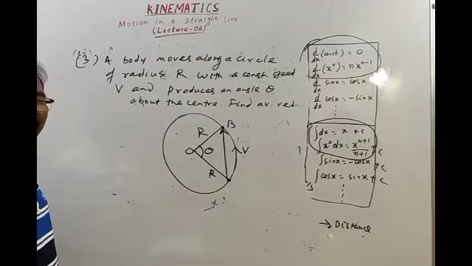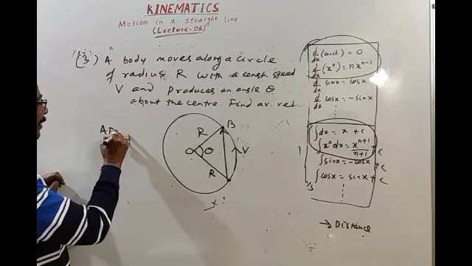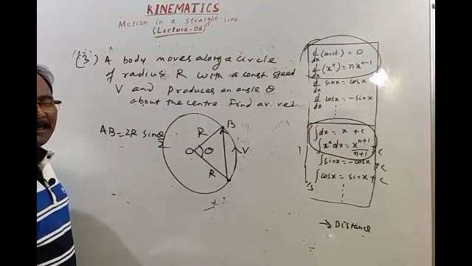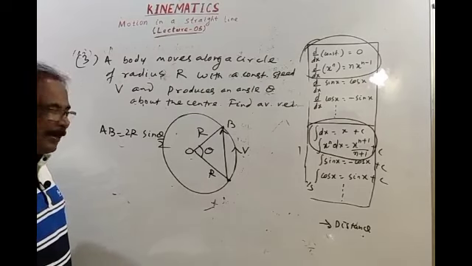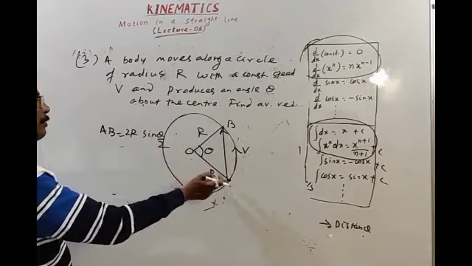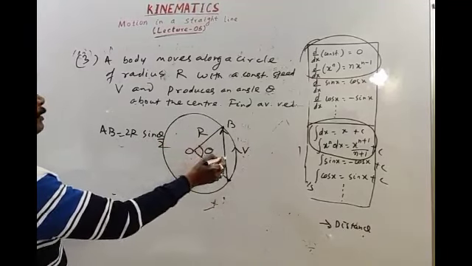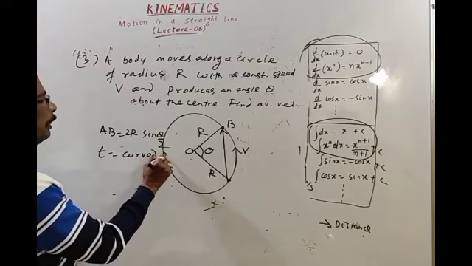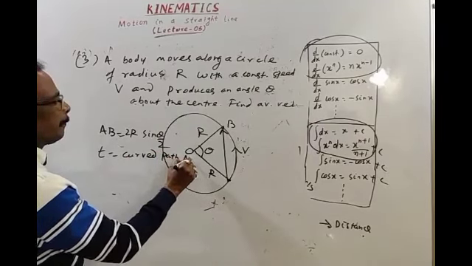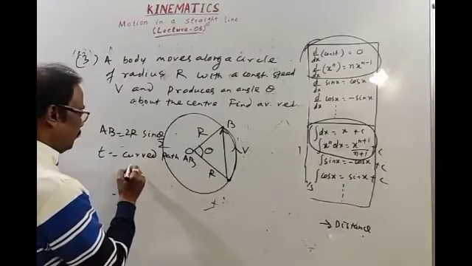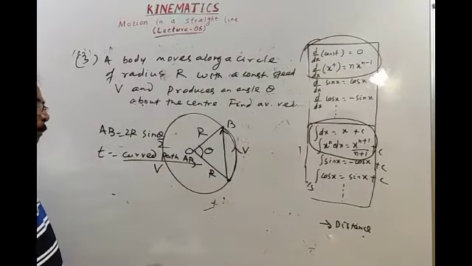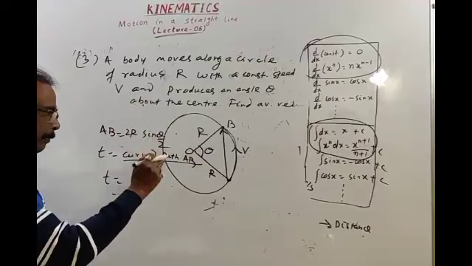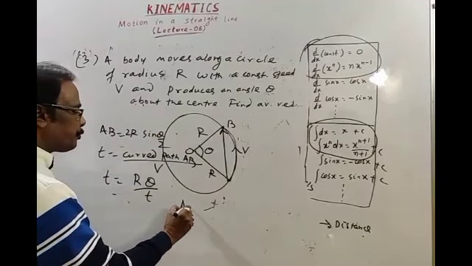As we have got, displacement AB is 2r sine theta by 2. We have discussed this in brief in lecture 3. Okay. The magnitude of displacement AB is 2r sine theta by 2. Then time. Time is the curved path AB, meaning the actual path, divided by speed. The curved path AB is r theta, as we got from the previous question, divided by speed, then the average velocity.